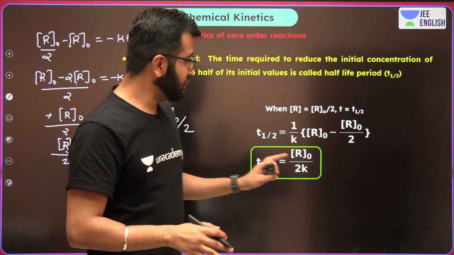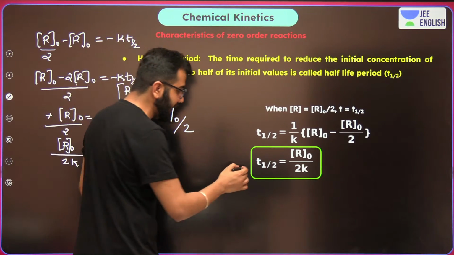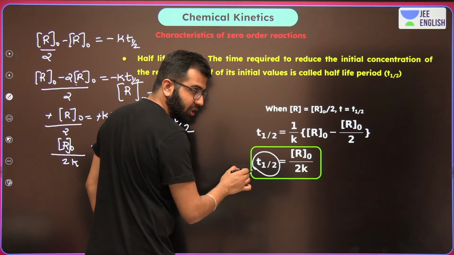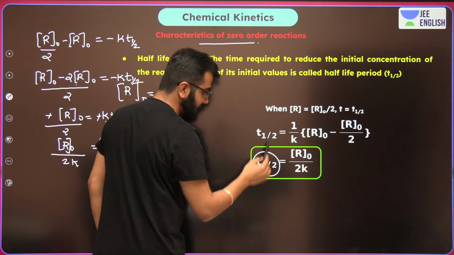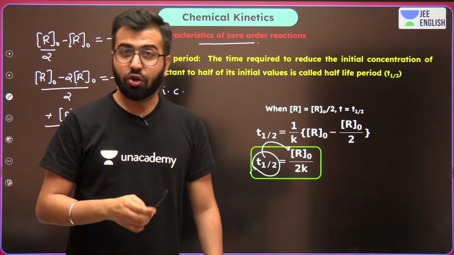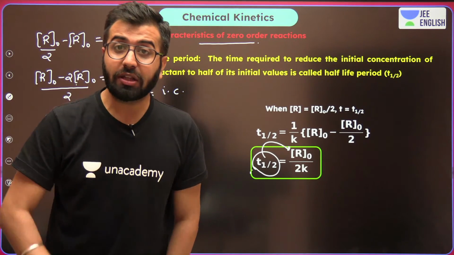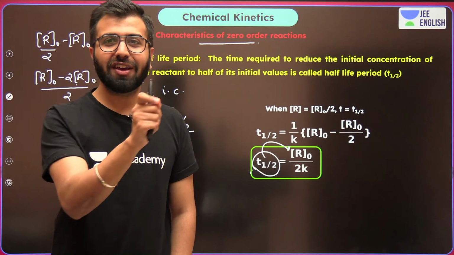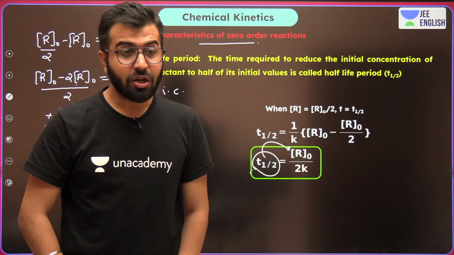That is the final equation. You should remember the half-life of a zero order reaction. This is for the zero order reaction. It totally depends upon the R0, the initial concentration of the reactants. Okay? So do remember this.